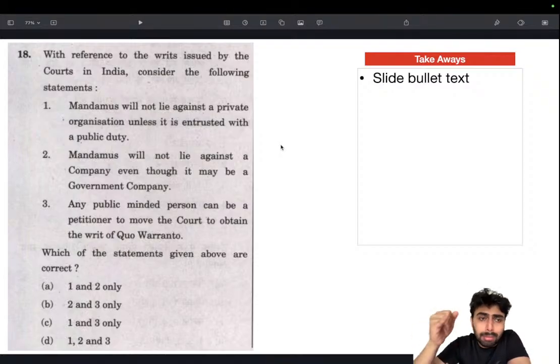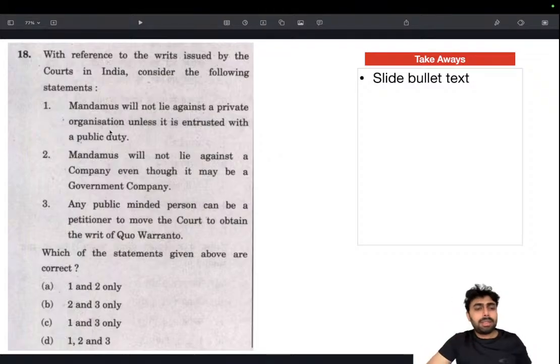Habeas corpus, bring the body. Mandamus, we command. Certiorari, to certify. And quo warranto, under what authority? Then prohibition, so we prohibit. So having the idea of the English meaning of that Latin word really helps when it comes to actually writing the examination.